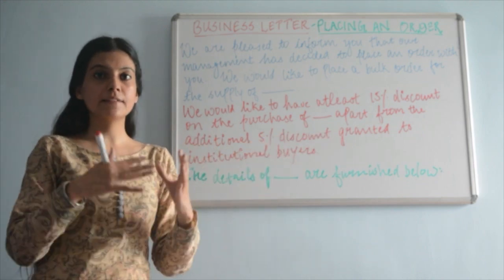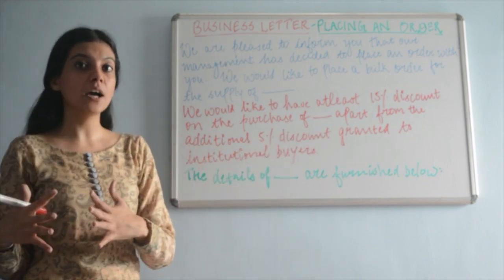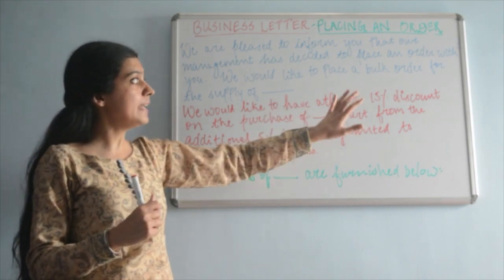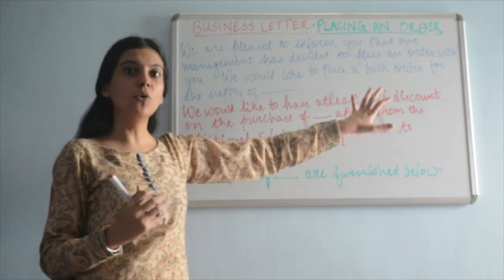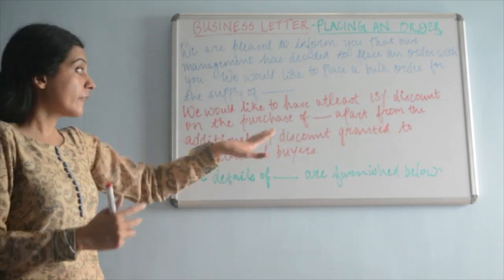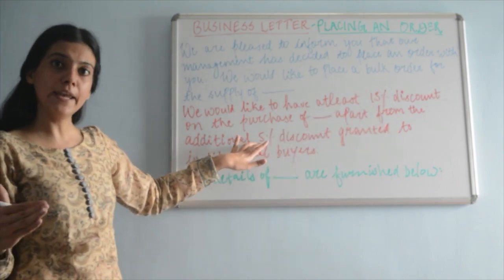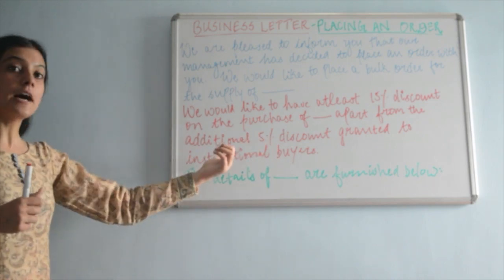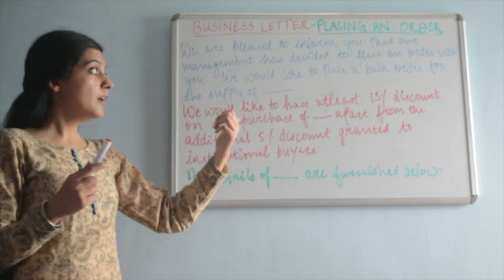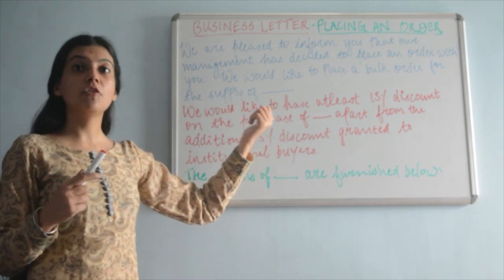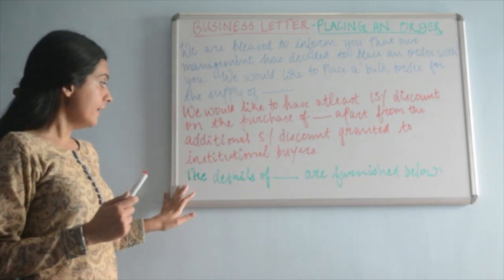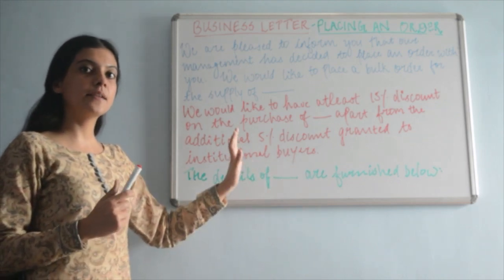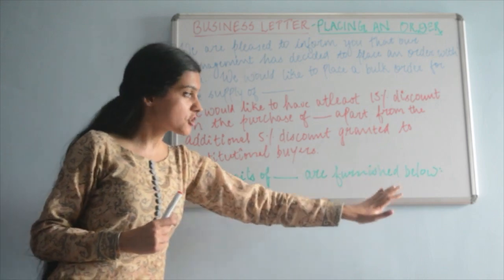If one company is ordering something from some other company, you are never going to use this line. Then you're going to simply ask for a plain discount that is for bulk orders. This discount is coming into play. Why? Because school is an institution out here, and you can ask for that discount apart from the discount that you're asking for on bulk purchase. And then the details of the following dash out here, electronic items, academic books, are furnished below.